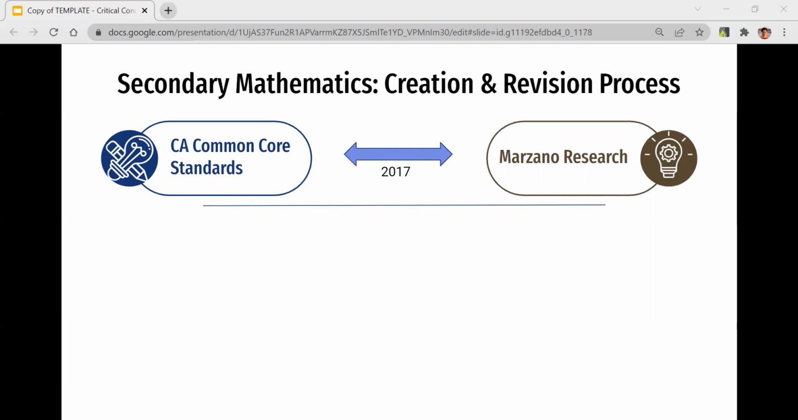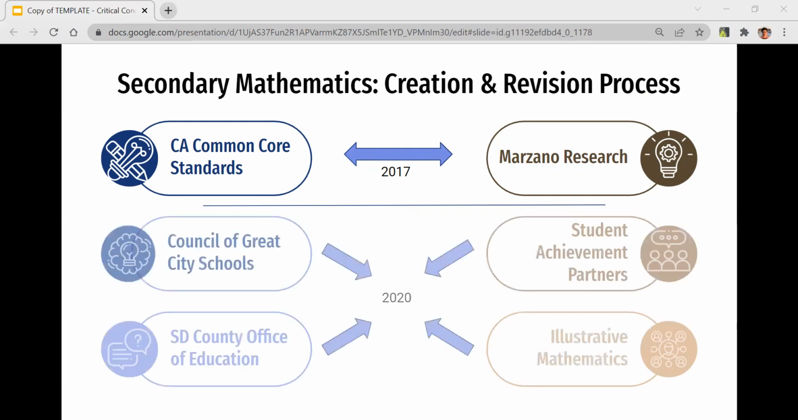For the 2020-21 school year, the critical concepts for mathematics were revised along with their accompanying proficiency scales to reflect a prioritization of content. We consulted the guidelines in work done by Student Achievement Partners, Illustrative Mathematics, the San Diego County Office of Education, and the Council of Great City Schools to make revisions to the original 2017 San Diego Unified Critical Concepts and Proficiency Scales.